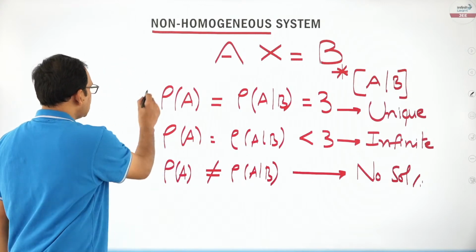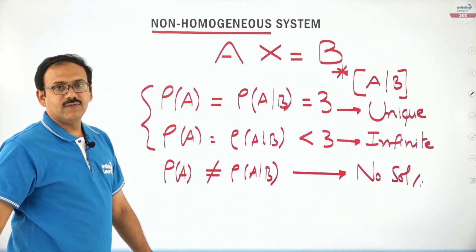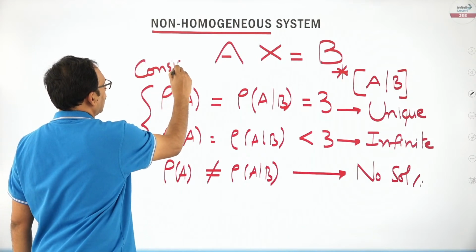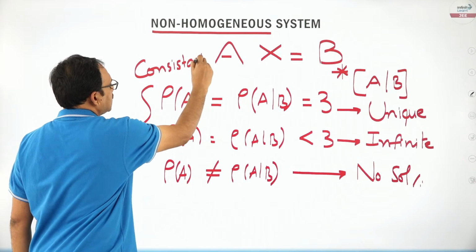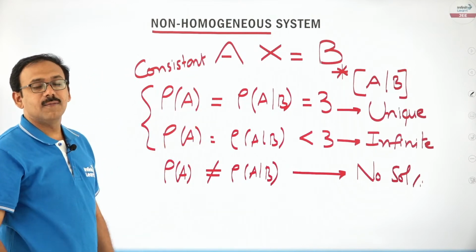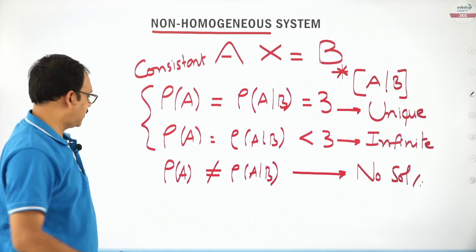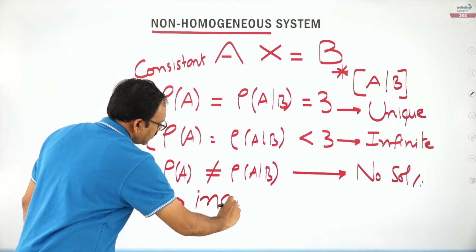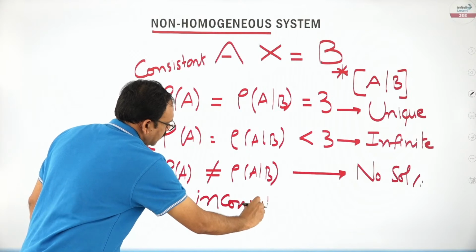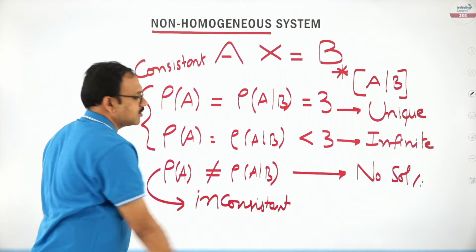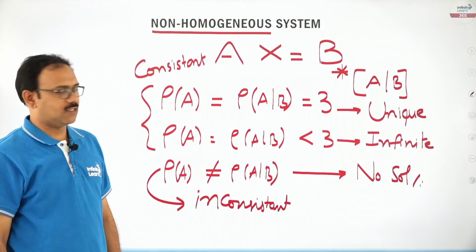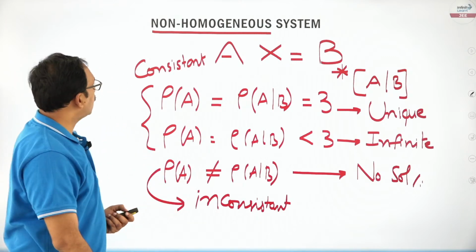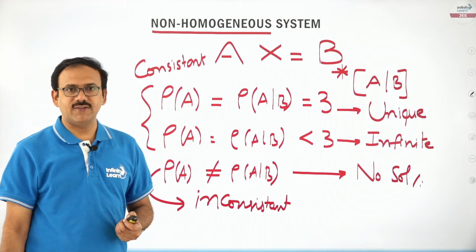Friends, these two cases are called, we say that the system is consistent. Consistent means you can feel it is possible, some solution is possible. This case is called inconsistent. Inconsistent means not possible. That is the thing. With this you can enter the problems related to non-homogeneous system of equations, my dear friends.